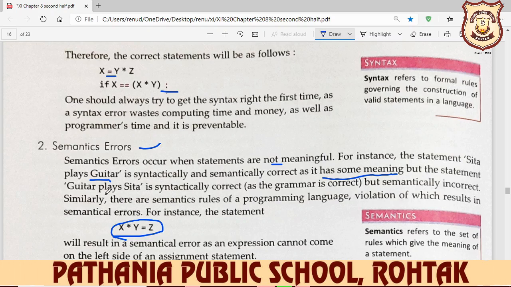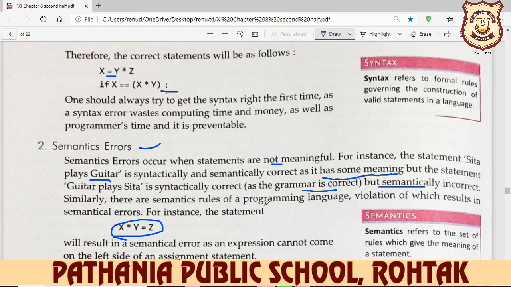Sita plays the guitar. So it is syntactically correct as the grammar is correct, but semantically incorrect.